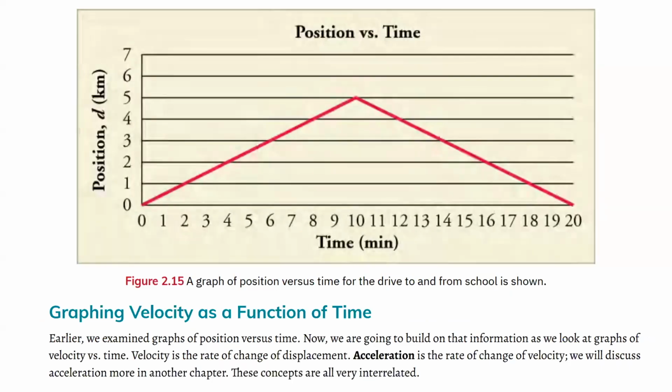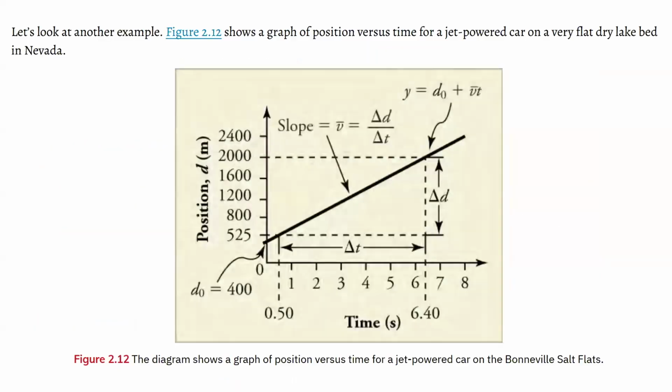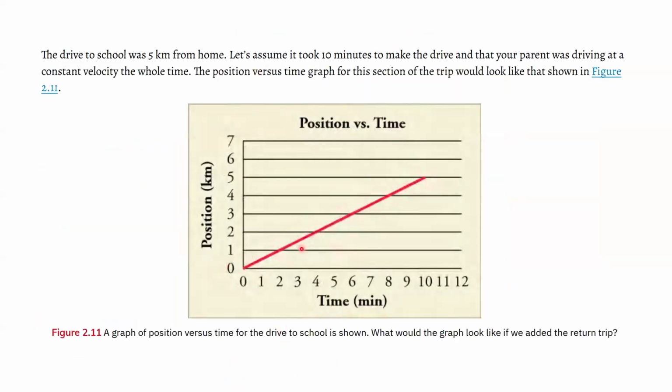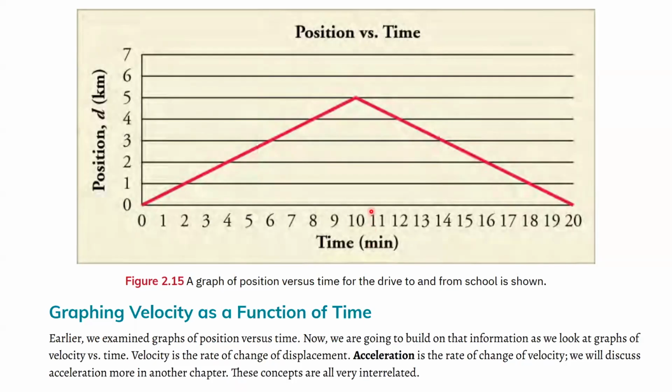So again, another reason why we use graphs like this. And you can see that this is pretty much similar to what we've shown previously. It's similar to this graph, at least part of this graph, where traveling to school, but now it's traveling back, where graph position versus time for the drive to and from school.